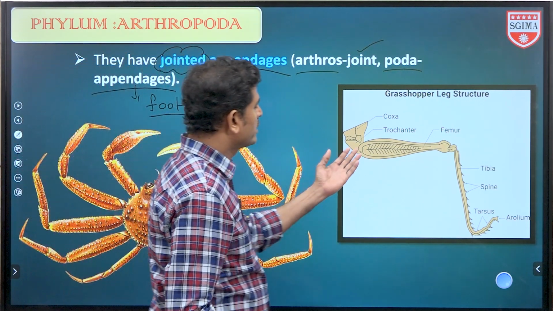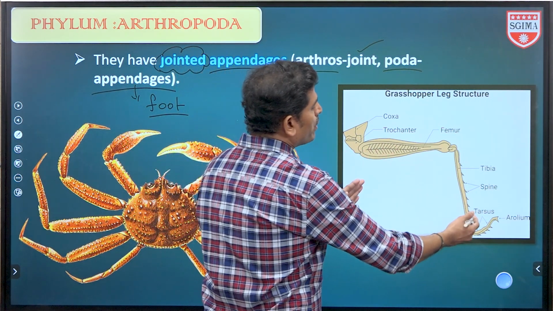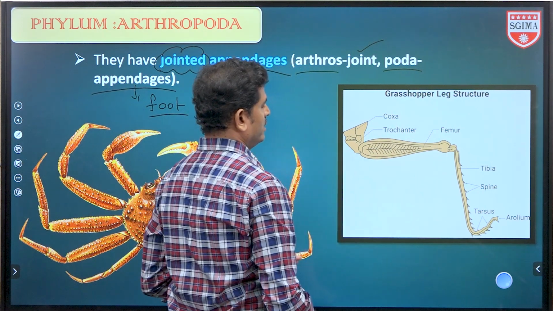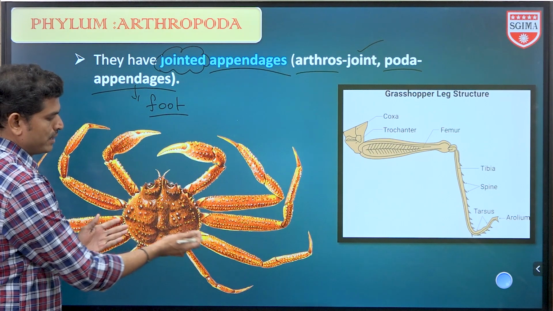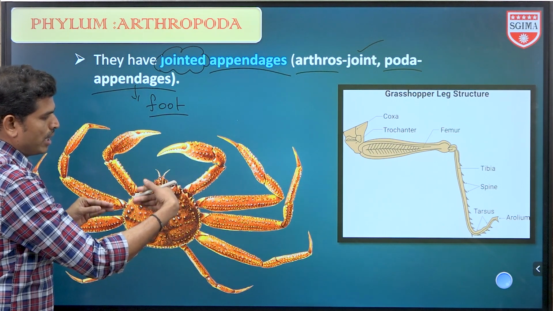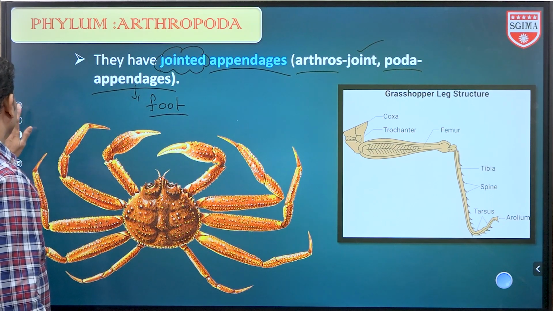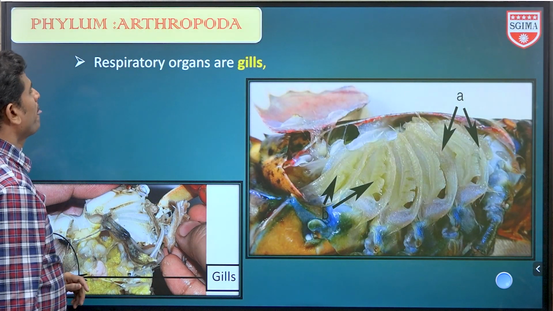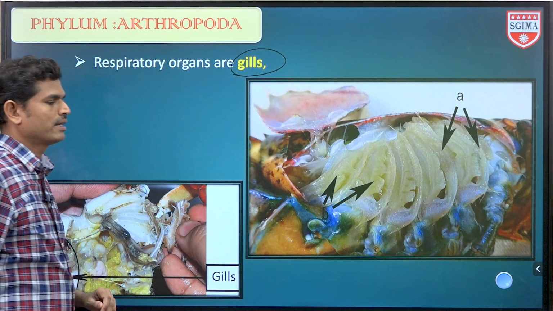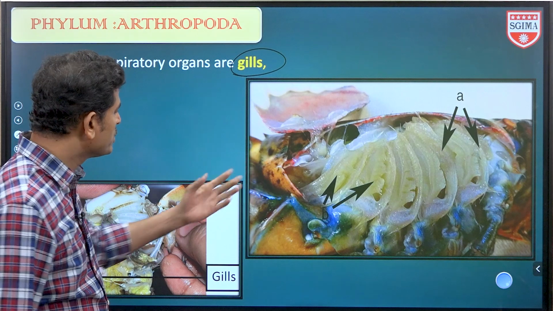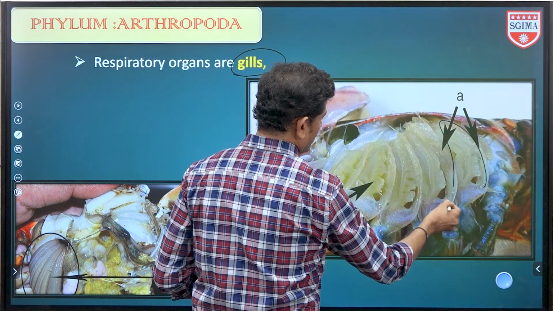If you take the legs of a grasshopper or cockroach, a number of joints will be present. This is also the prawn, and this is the crab. See, the legs and attached appendages contain a number of joints. Next, respiratory organs are gills. Most of the organisms contain gills, as in crabs and prawns. So these are gills.